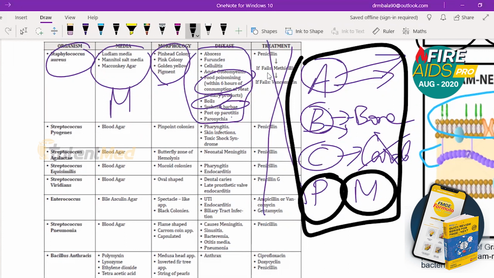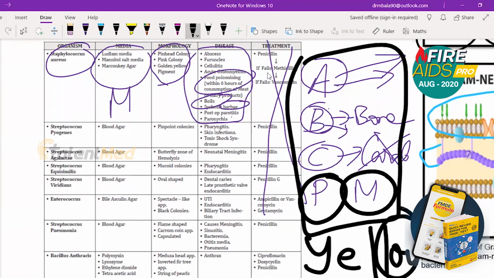After this, ABCPM, you must remember yellow. So L stands for Ludlam media. Y stands for yellow. So golden yellow pigment. L is for Ludlam media. Yellow. ABCPM yellow covers everything. I hope this is clear. So that's it about Staphylococcus aureus.